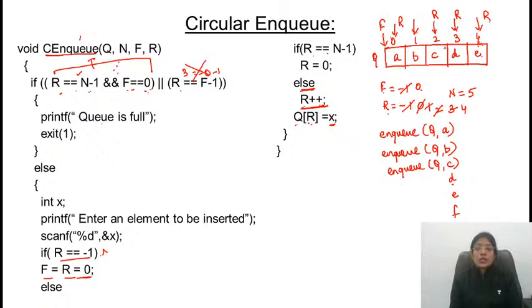Obviously, looking at this, you can tell the queue is full. That is about the first condition. Now let's assume that before inserting an element F, I am deleting one element from the queue. तो कौन सा element delete होगा? The one whose position is stored in the variable f, the front variable. So the element at 0 will get deleted. So one empty position is there.